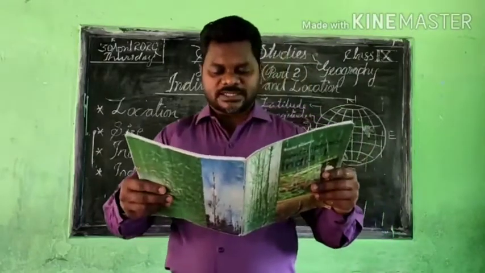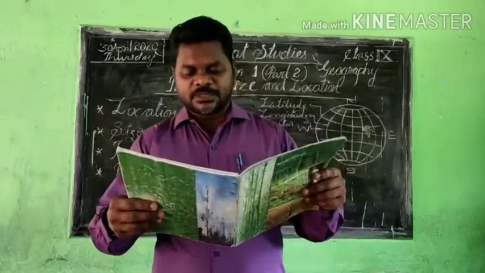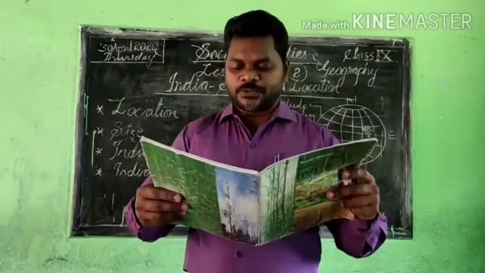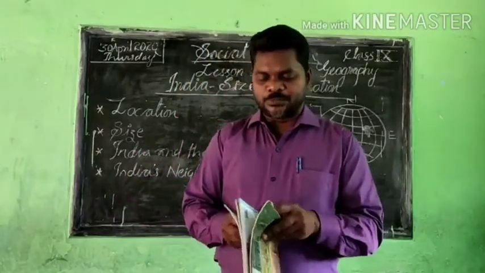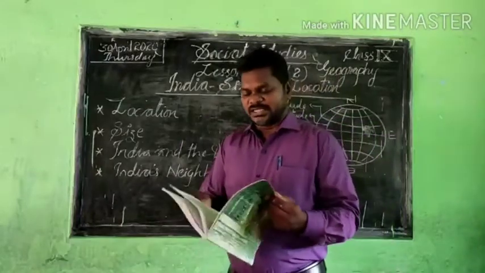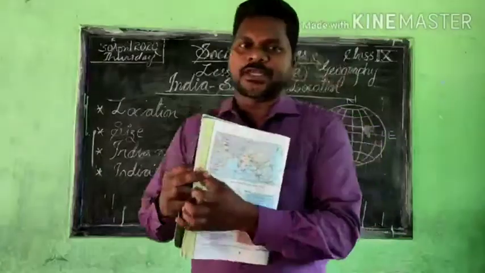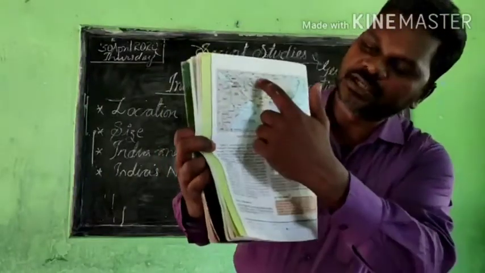First of all, we discussed that India has a strategic central location. You know that picture also that I showed to you. India is almost in the central part of Asia. You can see the picture here. India is here, Asia is here.